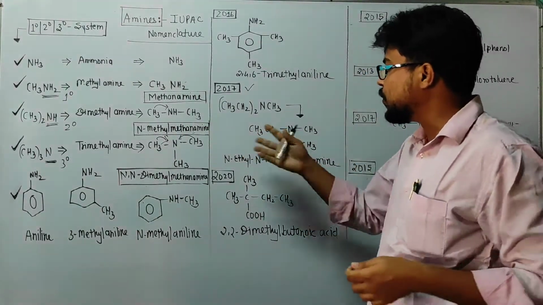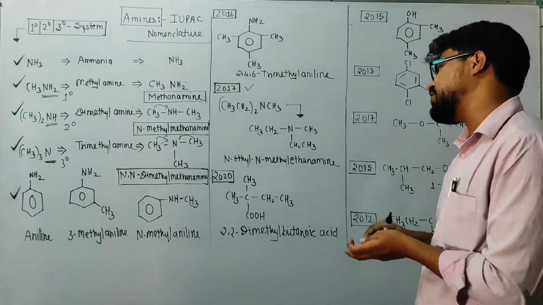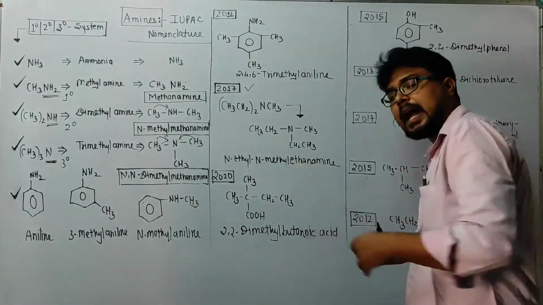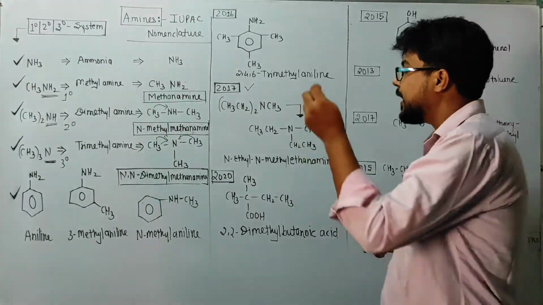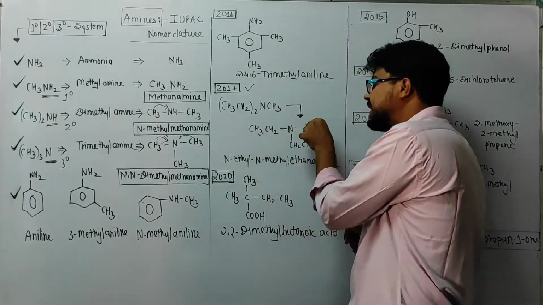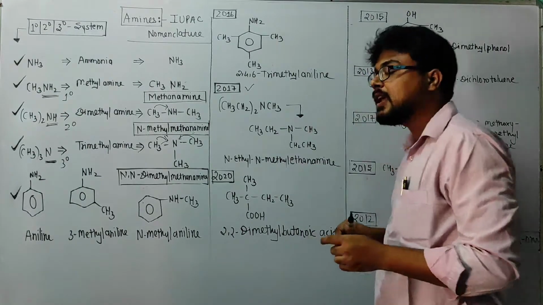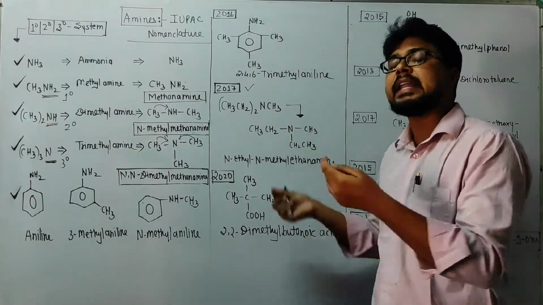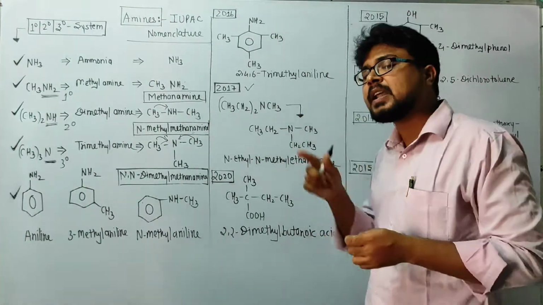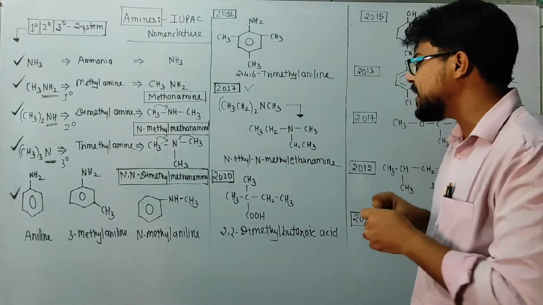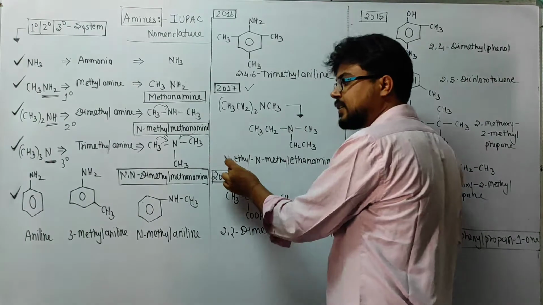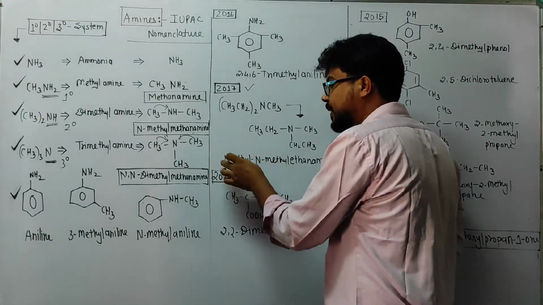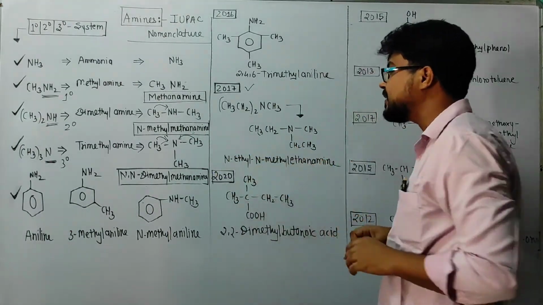That's why out of the two I will pick one as the parent chain and it will become ethanamine. And because ethyl and methyl are connected with nitrogen, it will become N-ethyl, N-methyl. Now, as per alphabetical order, I will write the name. It will be N-ethyl because E comes first, then M. So that's why N-ethyl, N-methyl, ethanamine.